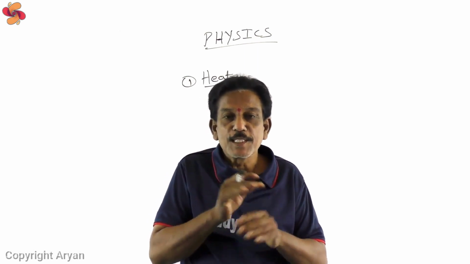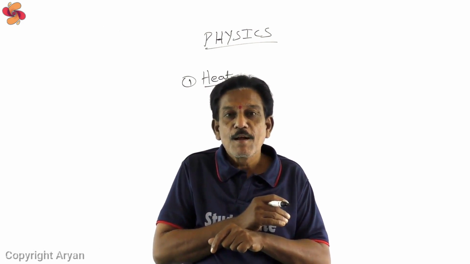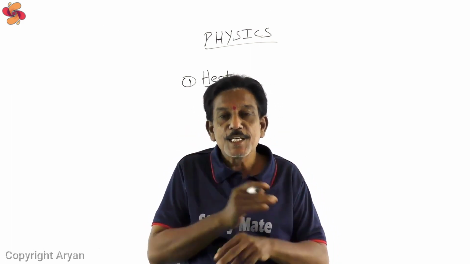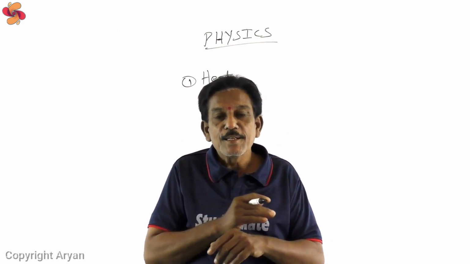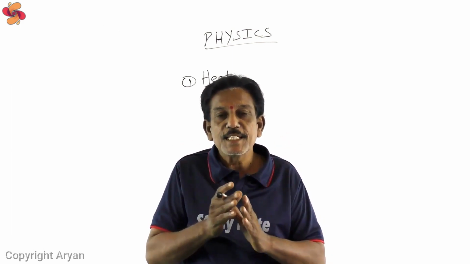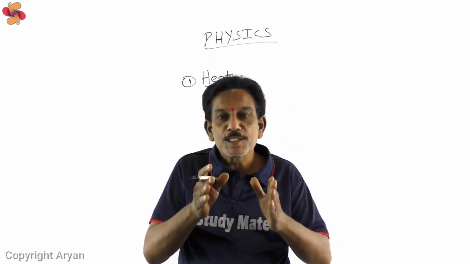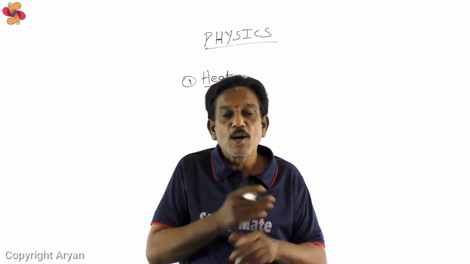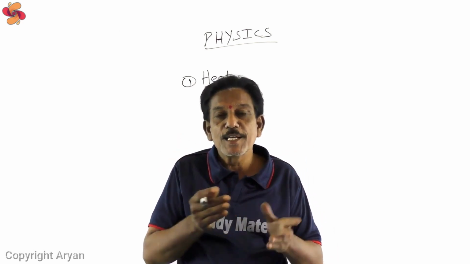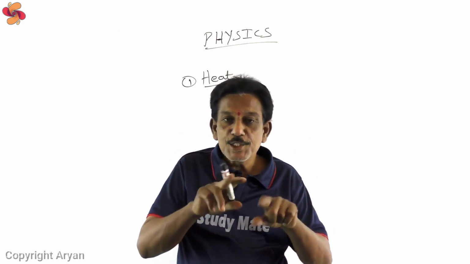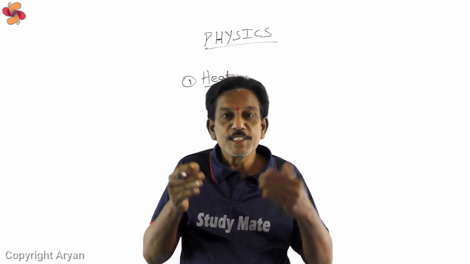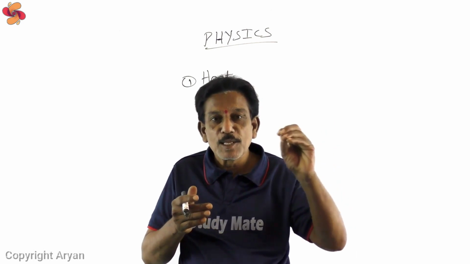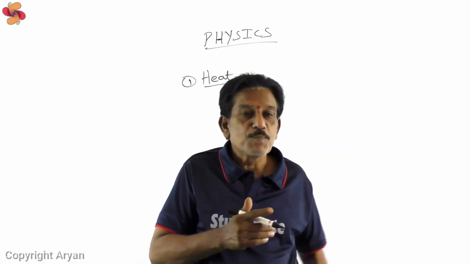It is very important. That is the lab activity, and also evaporation, condensation, boiling, melting, freezing. All these parts in this chapter we are going to study, and also the units of heat, calorie, joule, and the relation between calorie and joule. All these we will discuss in this chapter, and these are all the main parts in this chapter.